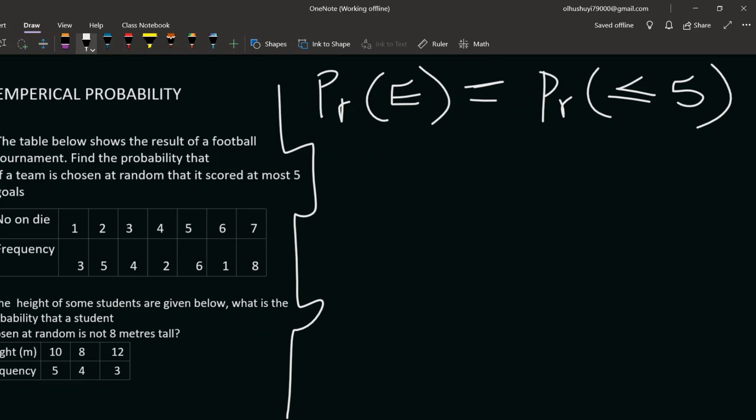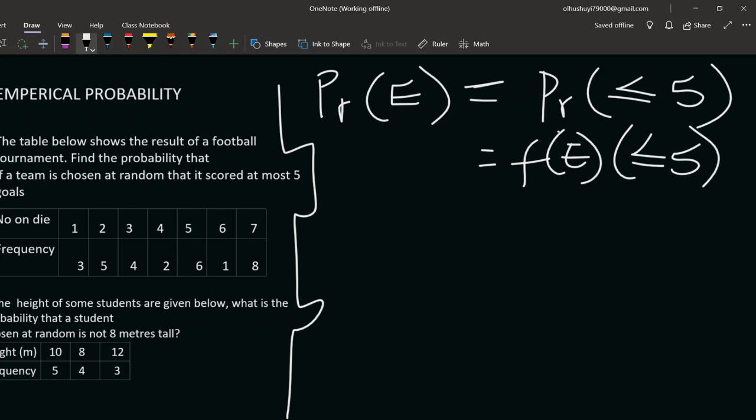Now, at most 5 goals, what is it for 5 goals? This is the number on the die, then the frequency, which means 5 occurs how many times? So we need to calculate for each. I told you probability of E is equal to F of E upon the summation of F. So here I can say F of E should be less than or equal to 5.